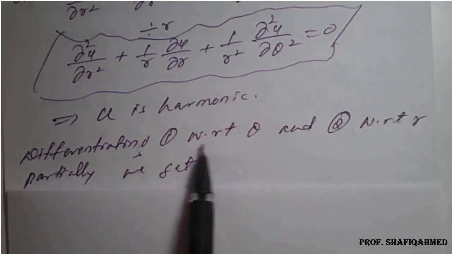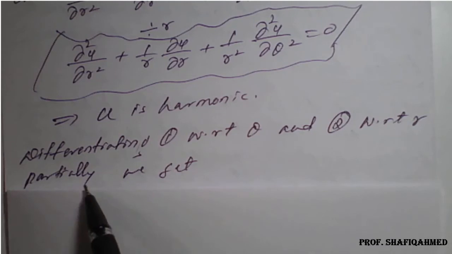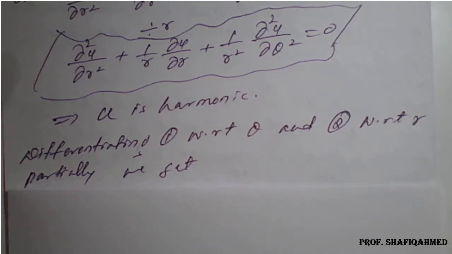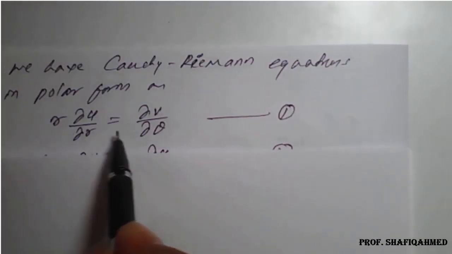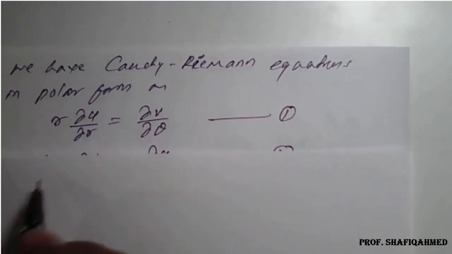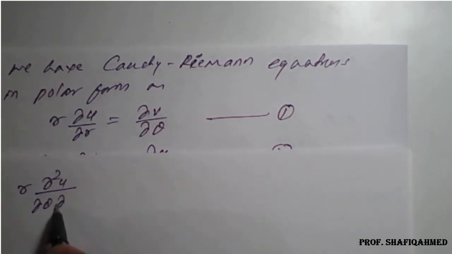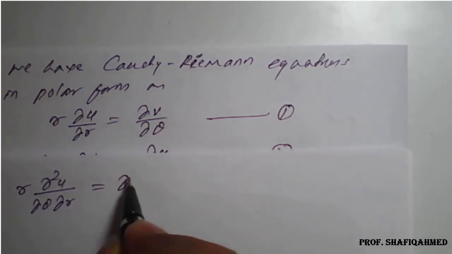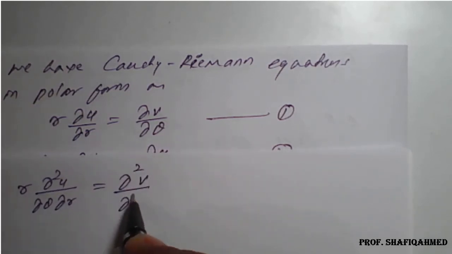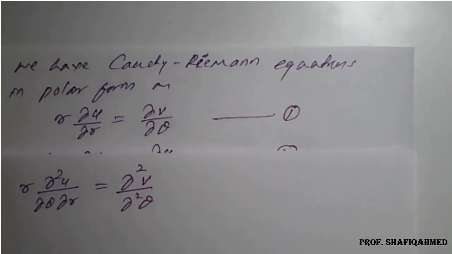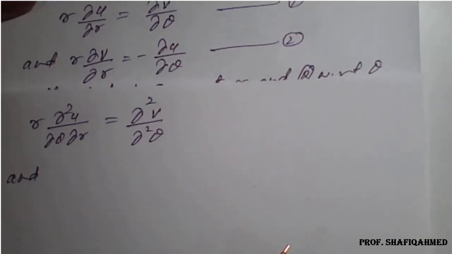Differentiating 1 with respect to θ, r is a constant, so ∂²u/∂θ∂r is equal to, on the right hand side, ∂²v/∂θ². With respect to 2, we differentiate partially with respect to r.